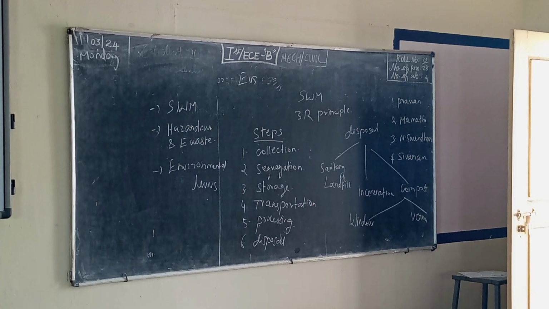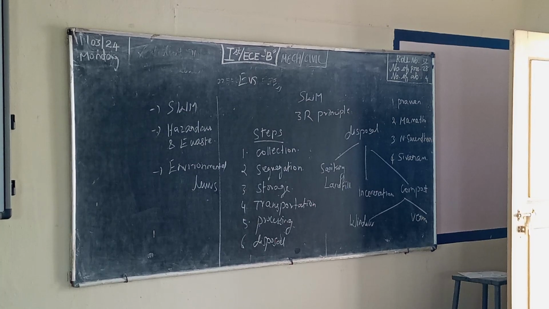Next, there are 6 main steps involved in solid waste management. First one, what is that? Collection. What is the meaning of collection? To segregate the wastes, whether they are biodegradable or non-biodegradable, and collect the wastes from the various residential areas.